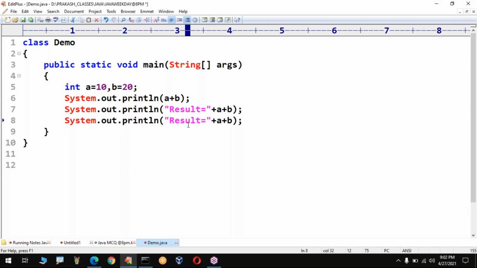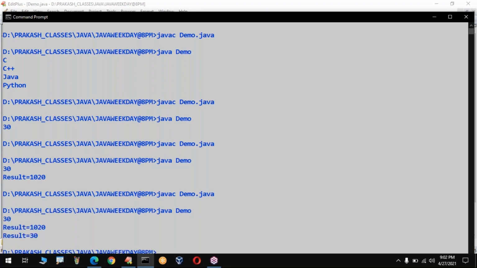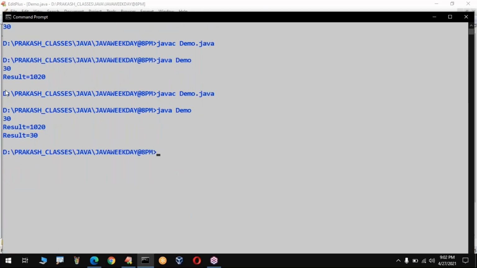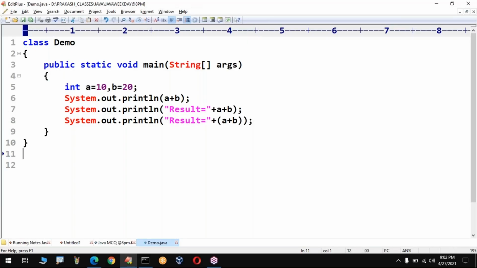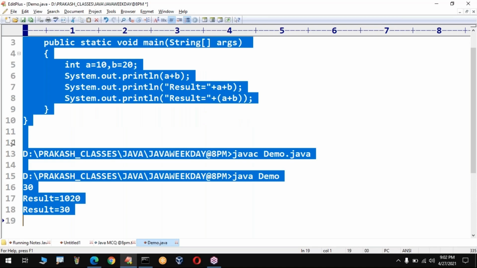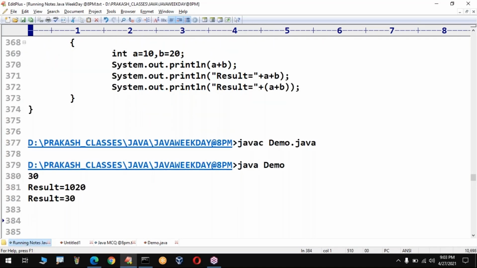My requirement is, can you please calculate? No problem. Put your expression within brackets. Brackets have the highest priority. That's why first it will execute what is in the brackets, and then the remaining things will happen. Yes, result is equal to 30. So my requirement got satisfied. This is the fourth program which we have. Please confirm, any doubts up to this? Any doubts up to this?